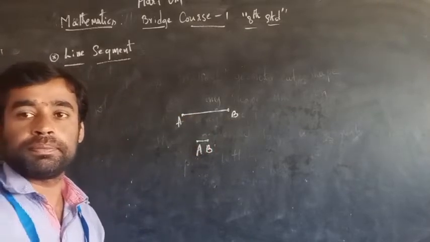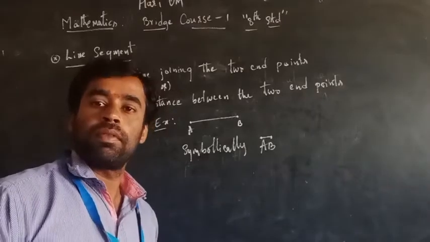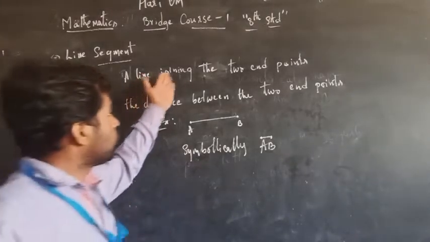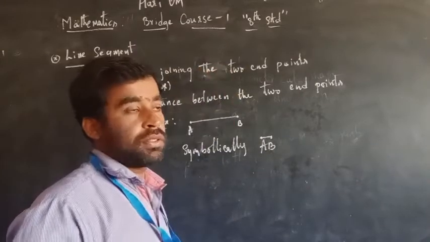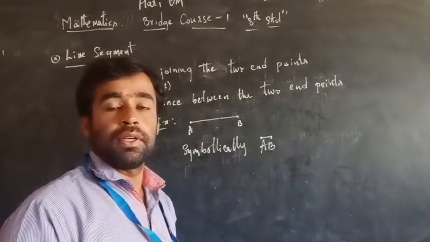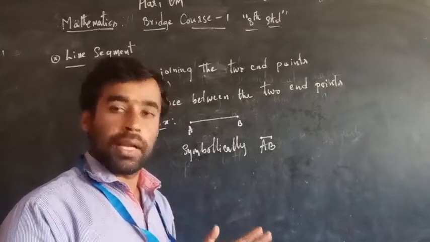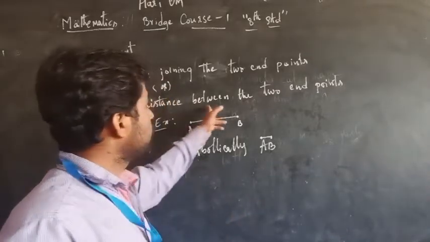See the definition of a line segment: a line joining the two endpoints. If you join a line between any two endpoints, that is what you call a line segment. It is the distance between the two endpoints.